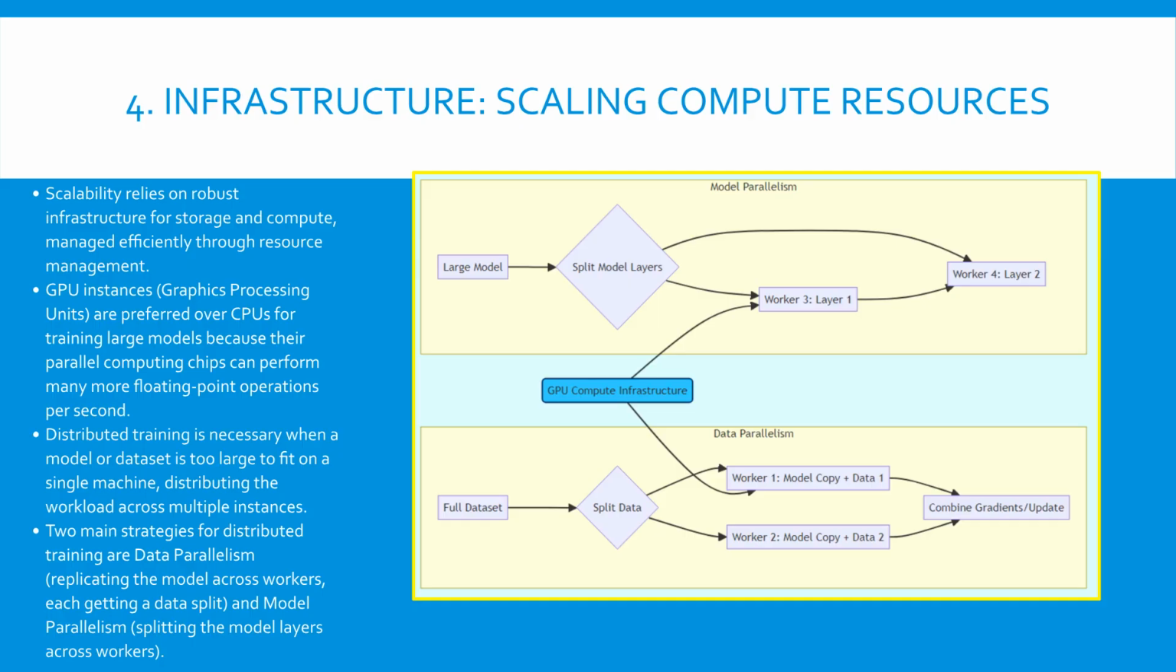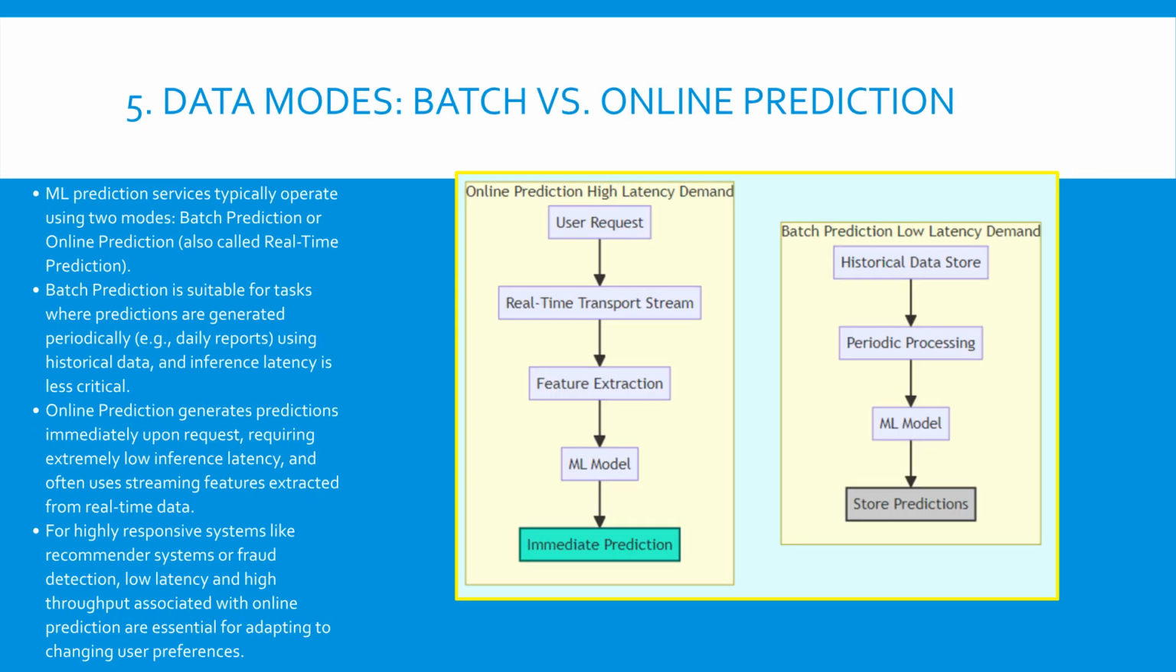We learned that specialized hardware, GPUs, and distributed strategies, data and model parallelism, are vital for handling large-scale computation. The important point is that distributed training makes training models that exceed the capacity of a single machine possible. When scaling ML systems, we must decide how to process data to make predictions, typically choosing between batch or online modes. Batch prediction involves generating large sets of predictions periodically, such as generating customer reports overnight. This method is less sensitive to inference latency.